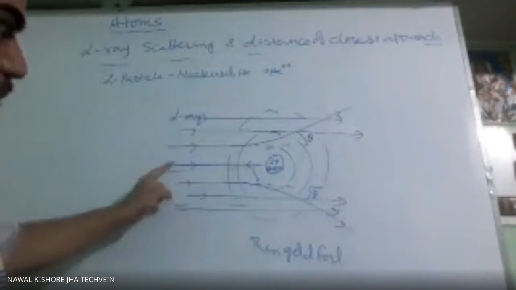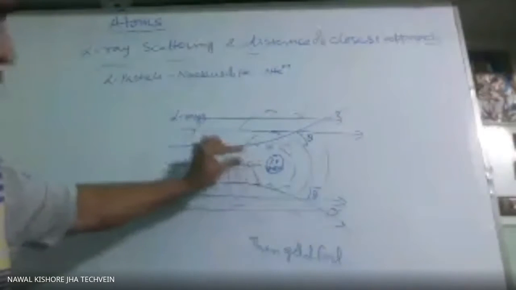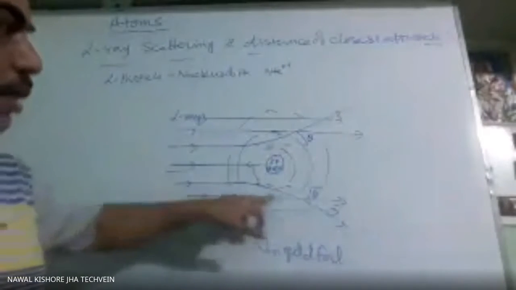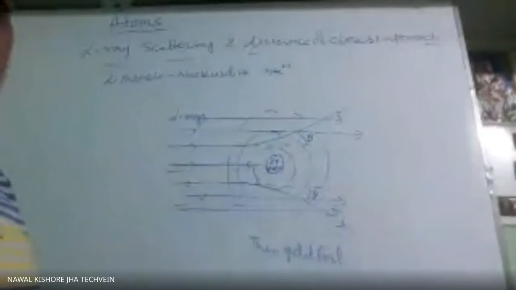So when this alpha particle is going very close to this nucleus, a force of repulsion was experienced. As a result, it was deviated from its original path. So he concluded the electrons are revolving around the nucleus. No concept of orbit was given by Rutherford. That was the main drawback of Rutherford, that you have done in chemistry.